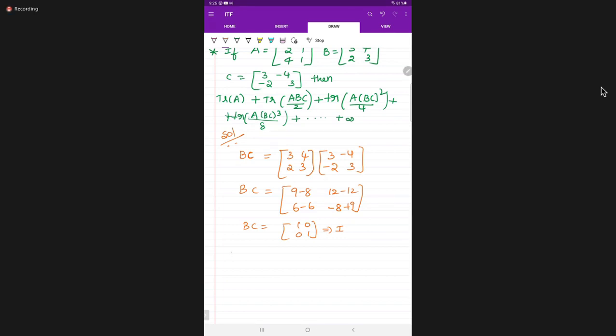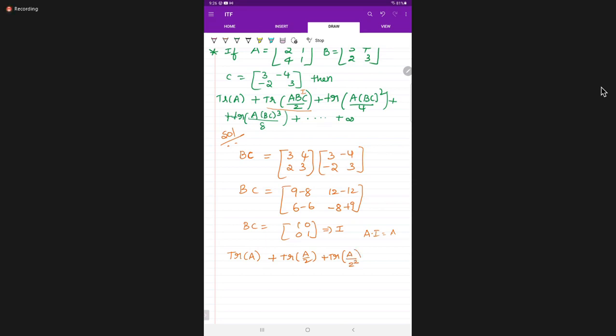Now substitute that: trace of A plus trace of A times BC. Listen, students, BC is I. Substitute in the series sum. So BC is I, A into I by 2, we can write A by 2. A into I is nothing but A only. Next, trace of A times BC whole square. A into I square is A only, so we can write A by 4.